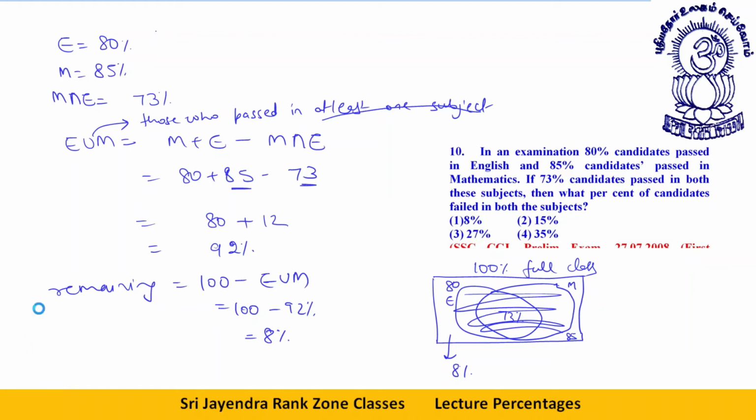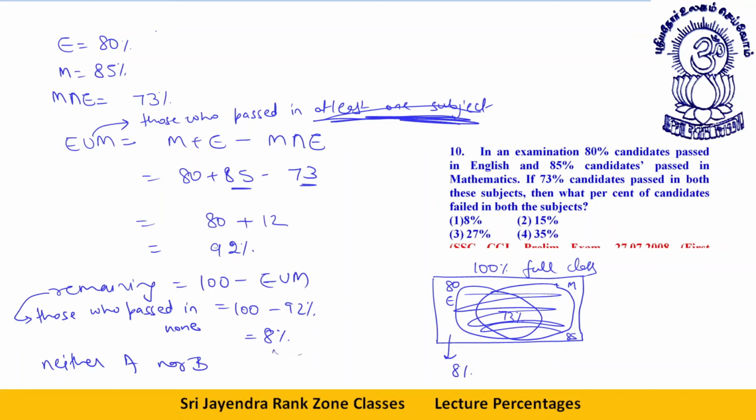What does the word remaining mean? Remaining means those who passed in none. This is those who pass in at least one subject. If you take remaining out of it, it means 100 minus 92. You will always write those who pass in none, meaning neither A nor B. This will be your answer. Okay, dear students, I hope this much part is clear. So this will be 8%.